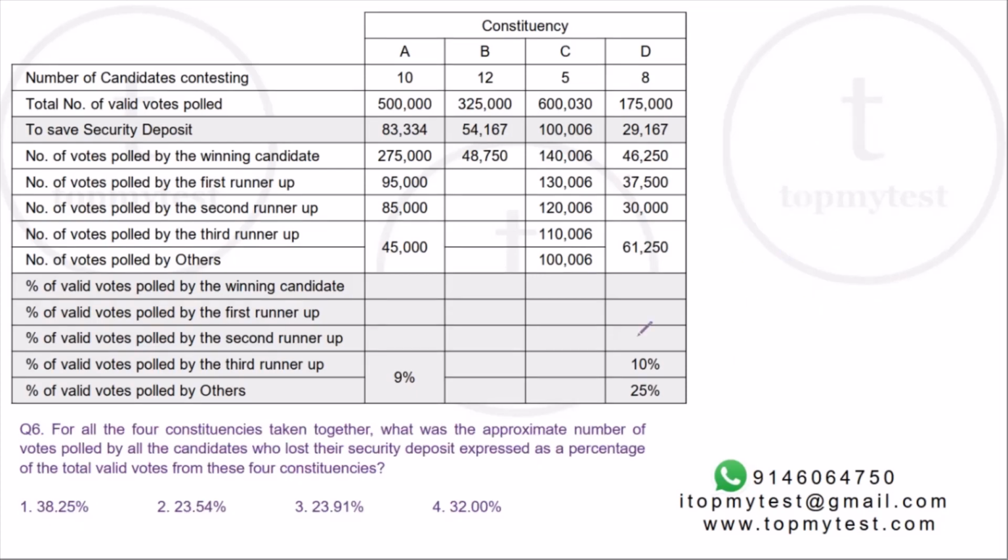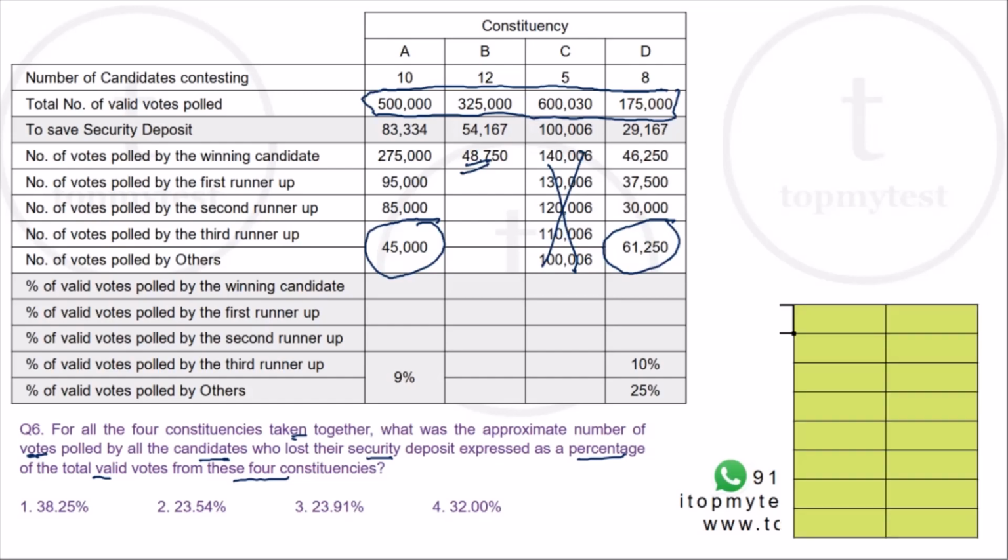And the last question says, for all the four constituencies taken together, what was the approximate number of votes polled by all the candidates who lost their security deposit expressed as a percentage of the total valid votes from these four constituencies? So your denominator is this total, and your numerator will be all those who lost their security deposit. Now in C, nobody lost their security deposit. In D, these people lost their security deposit. In A, these people lost their security deposit. And in B, 325 minus 48.75, these people lost their security deposit.